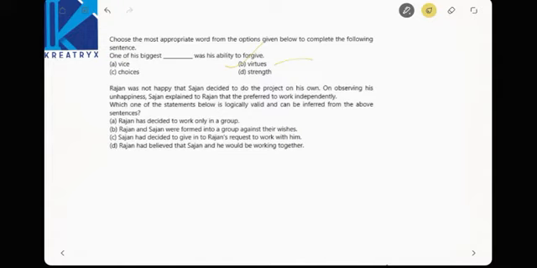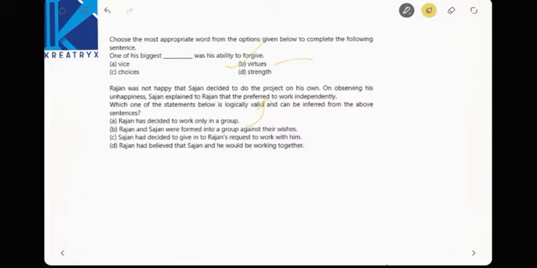Rajan was not happy that Sajan decided to do the project on his own. On observing his unhappiness, Sajan explained to Rajan that he preferred to work independently. Which one of these statements below is logically valid and can be inferred from the above sentences? Rajan has decided to work only in a group. Has it been said in that, right? Rajan wants to only work in a group. That is not given. Rajan and Sajan were formed into a group against their wishes. That is not given in the statement either.